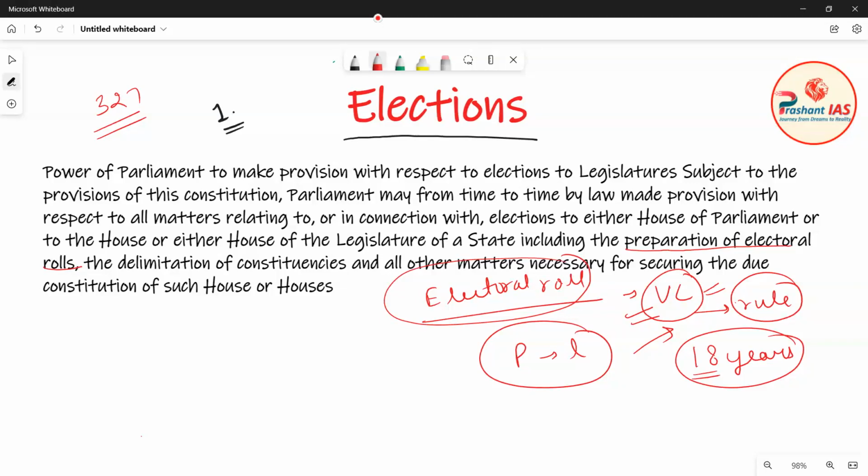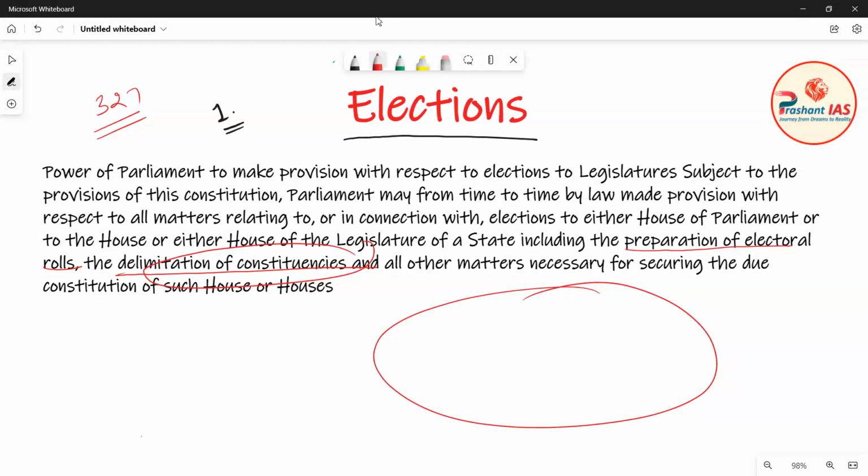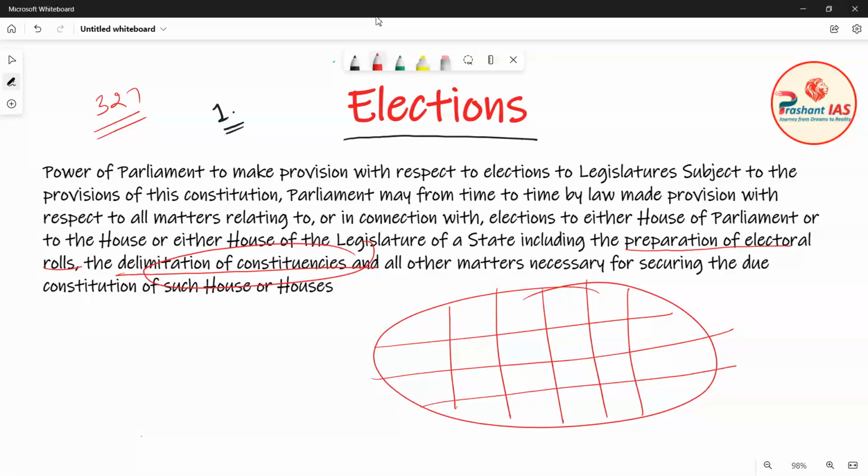Now the next thing is delimitation of constituencies. What is the meaning of delimitation of constituencies? For example, in Lok Sabha elections, our entire India is divided into many constituencies. All these boxes represent constituencies.